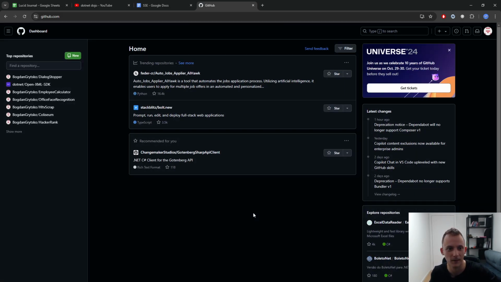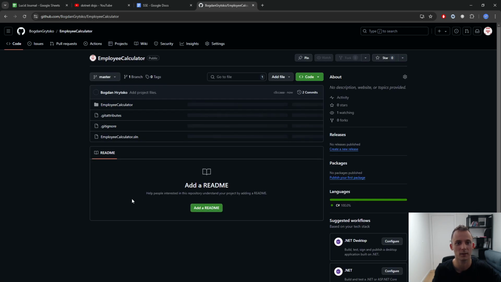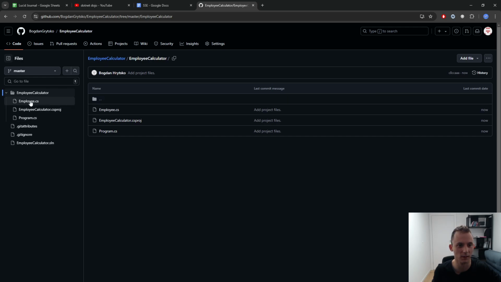What's this? Employee calculator. So as you can see, here we have files, but not the CSV file, which is important. We don't want to push public data given by clients to GitHub.